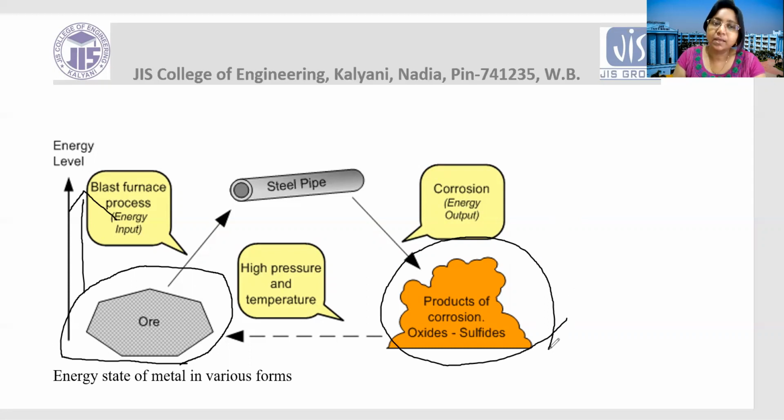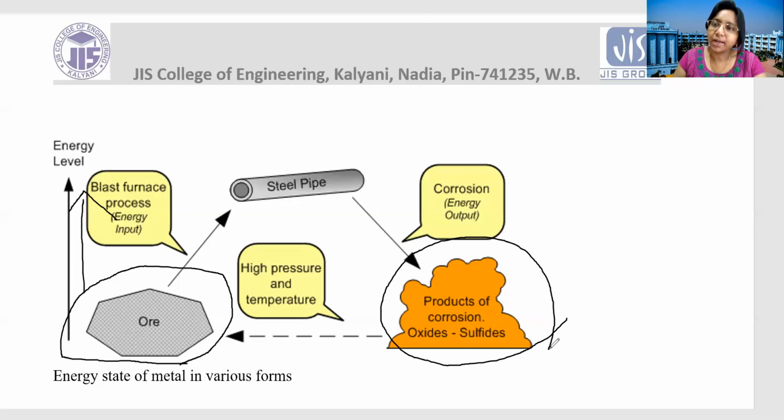So basically, when we extract the ores and convert them into any metal, this remains at a higher energy level. So it always has the tendency to combine with other gases to get to the lower energy level. Basically, pure iron, pure zinc, pure aluminium are thermodynamically unstable.